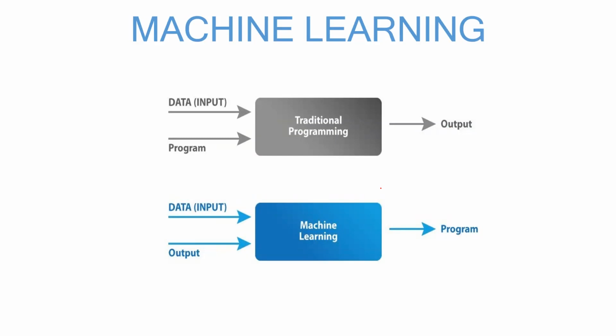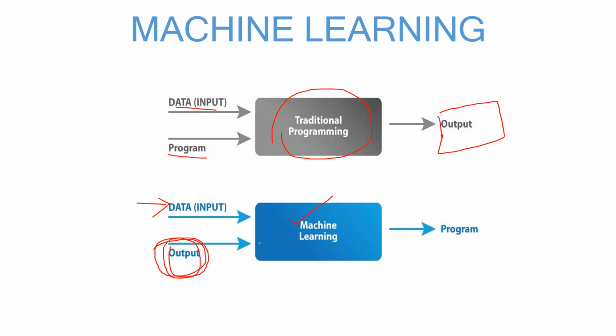And now, what is meant by machine learning? If you look at the first diagram, this is our traditional programming, wherein we give the input, we also supply the program, and we get the desired output. But when we talk about machine learning, it's completely different. To our machine learning model, we supply the input data and we also supply our expected output, our test data.